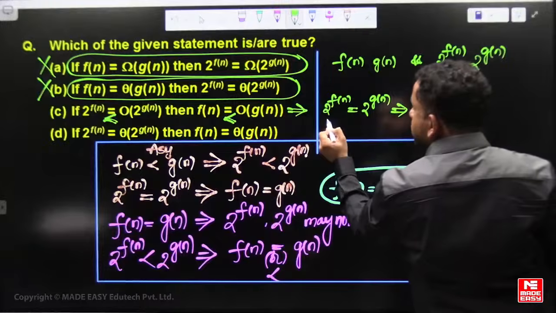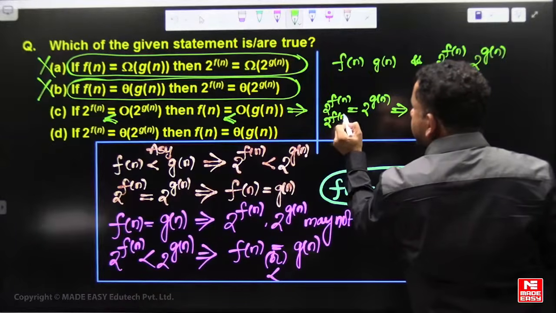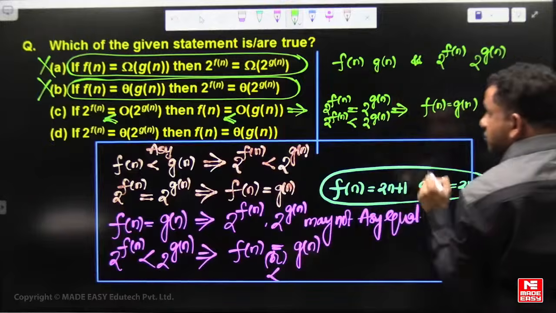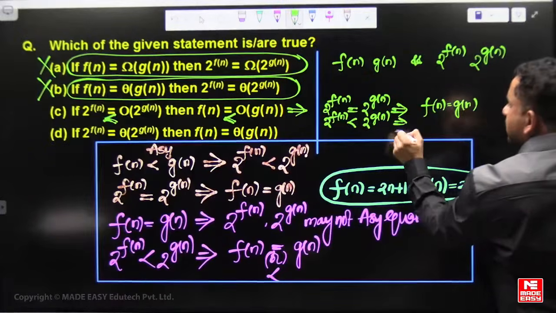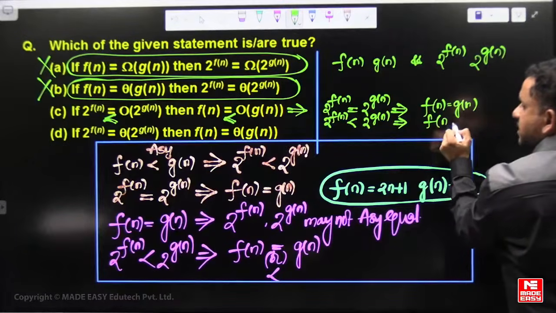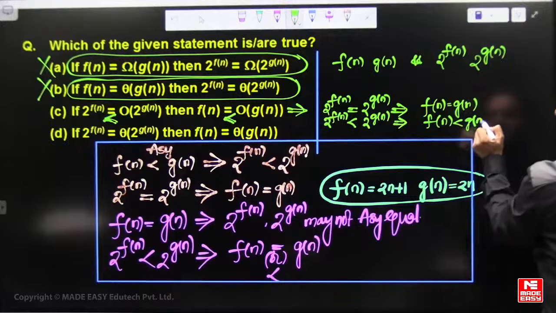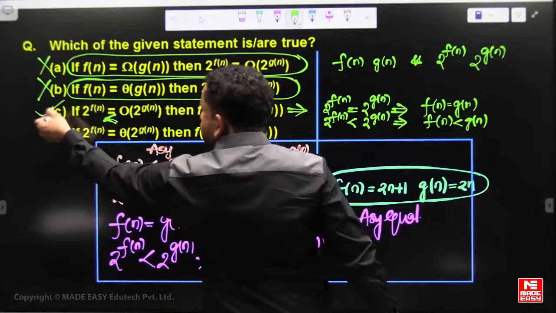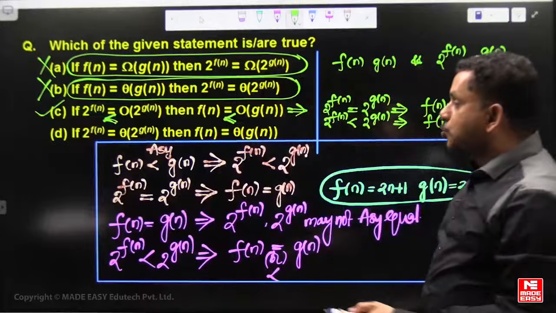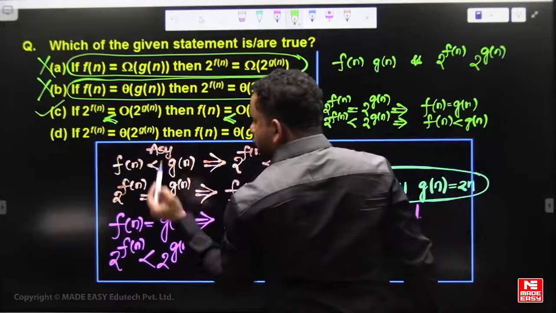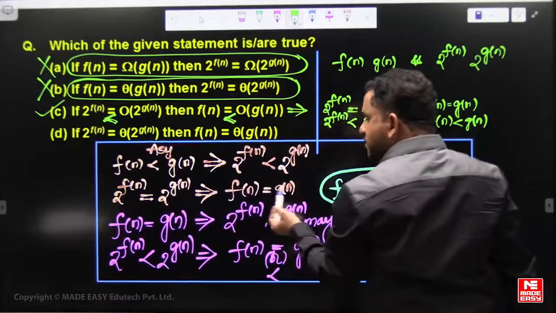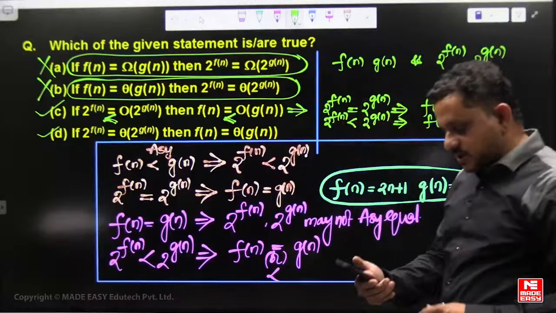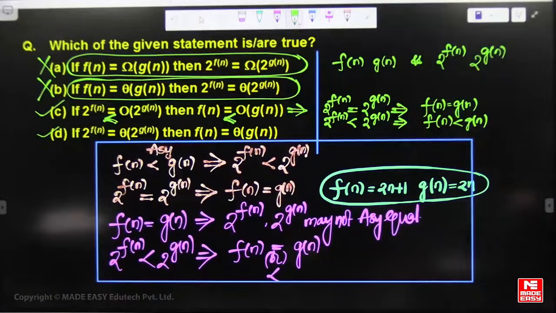The other possibility: if 2 power f of n is asymptotically less than 2 power g of n, then f of n is also asymptotically less than g of n. It is a combination of the first and second statements, so it is a true statement. If 2 power f of n is asymptotically equal to 2 power g of n, then f of n and g of n are also asymptotically equal. So the answer to this question is C and D, right?